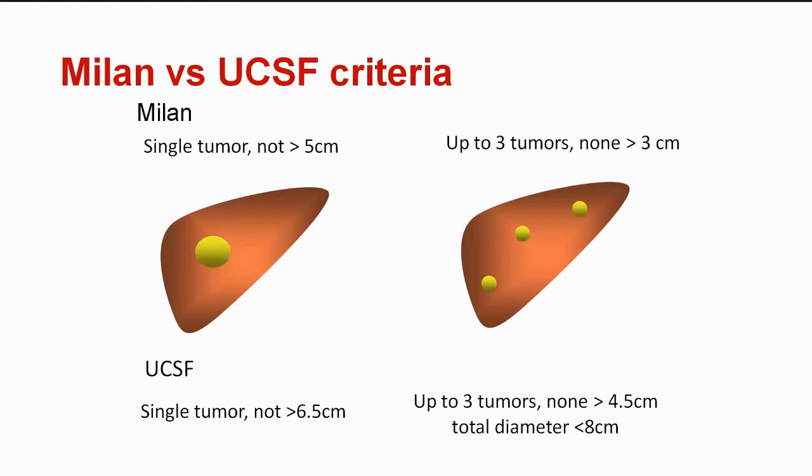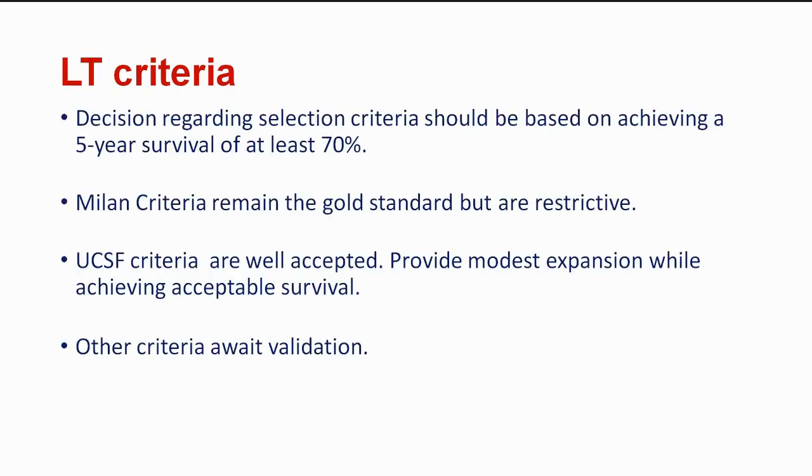UCSF, the University of California, San Francisco criteria. Here they adopted a tumor size up to 6.5 centimeters, and the tumor size which was 3 centimeters in Milan criteria was adopted as 4.5 centimeters, with the total diameter less than 8. So UCSF criteria was a little lenient with wider acceptability, and both criteria have good validation.